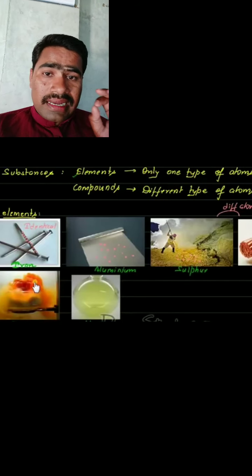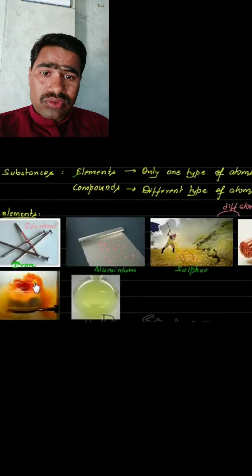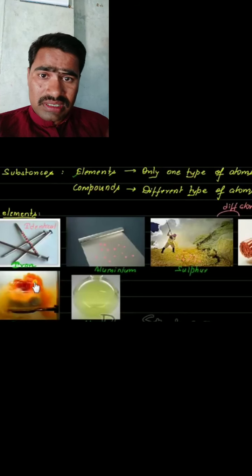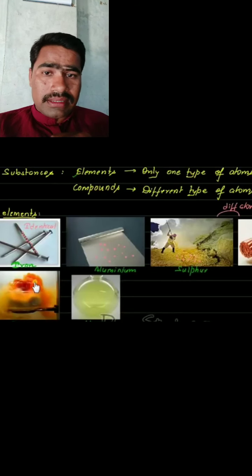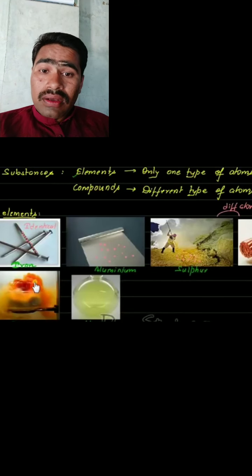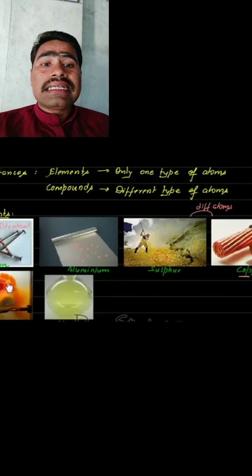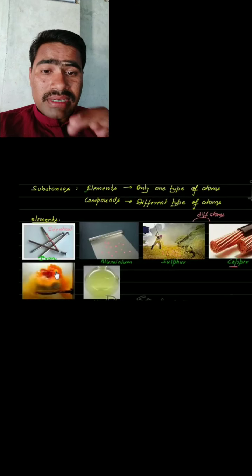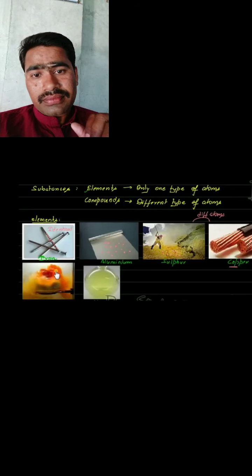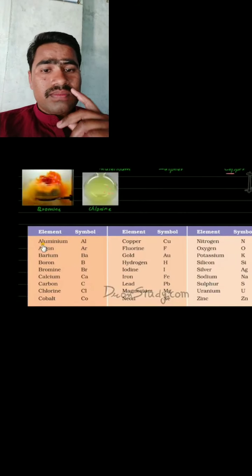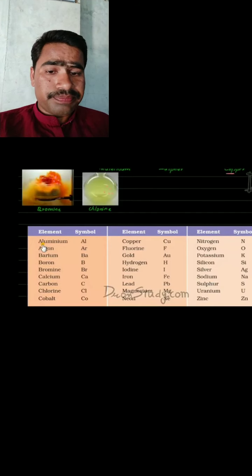So substances are divided into two parts, elements and compounds, where elements are the substances which are considered pure substances and have only one type of atom. On the other hand, the second type of substance, the compound, has different types of atoms. It means that compounds are formed by the combination of atoms. Before going to compounds, let's first concentrate on elements.